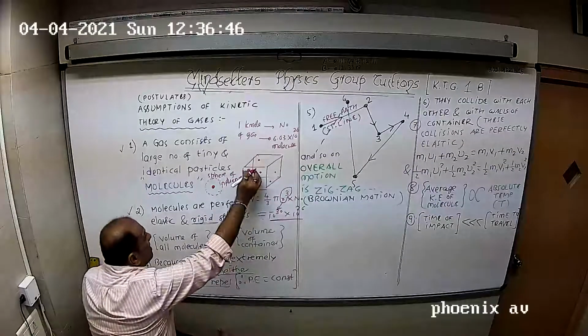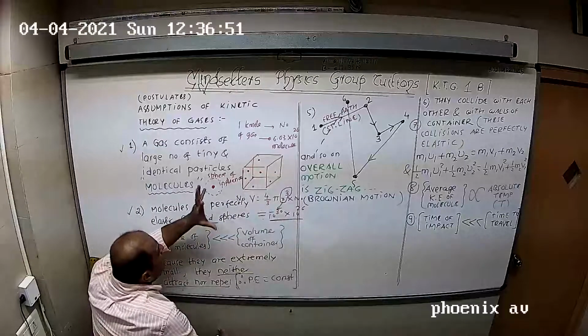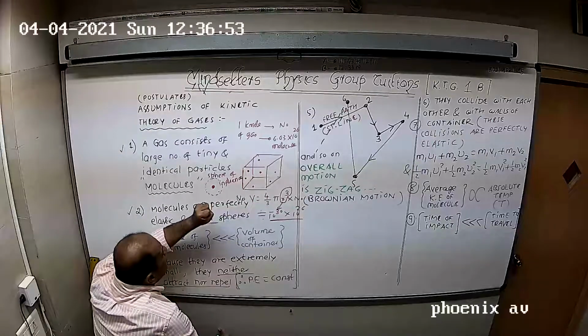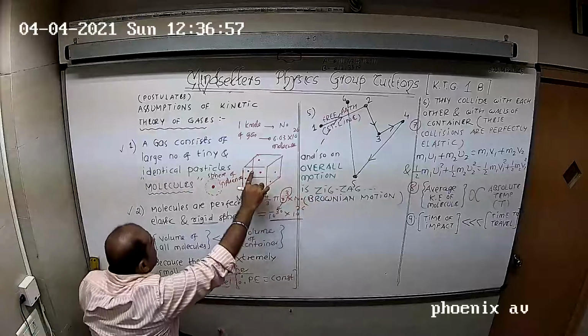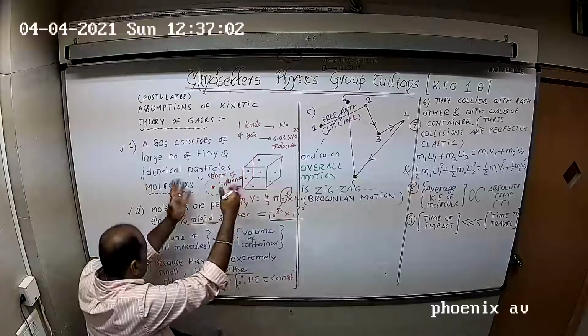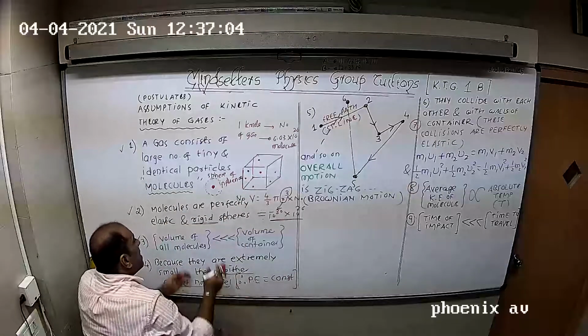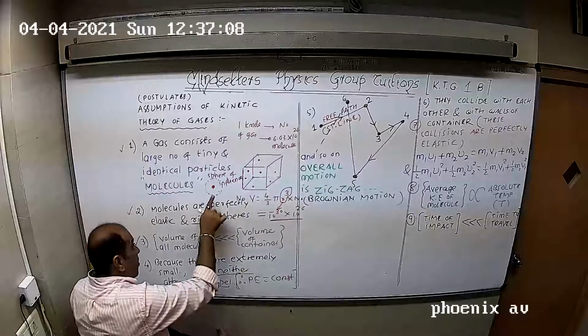Right? First of all, these gas molecules are far from each other because in solids the molecules and atoms are compactly placed. In liquids they are relatively free. In gas they are most free. That means these gas molecules are far from each other. No doubt they are moving. They try to come close, right? But again they go far. Now, because they are extremely small, who? The molecules.